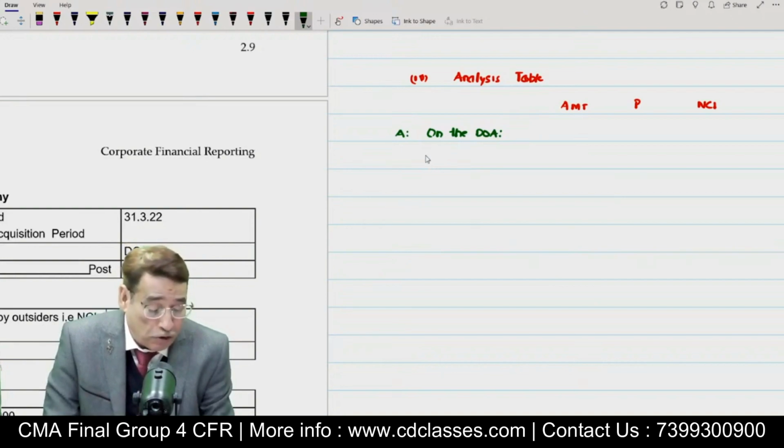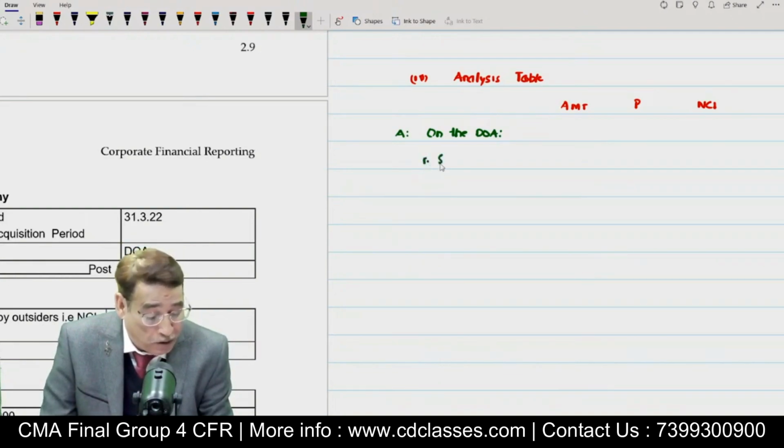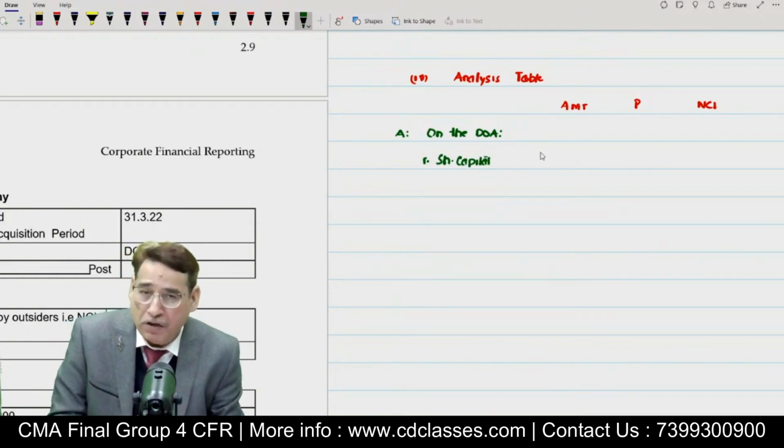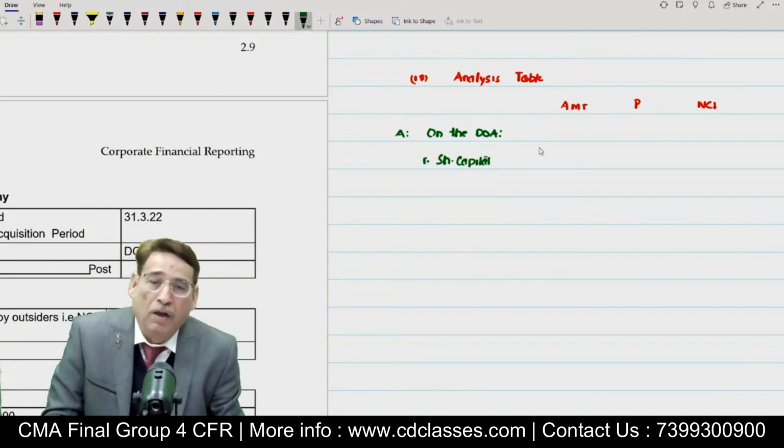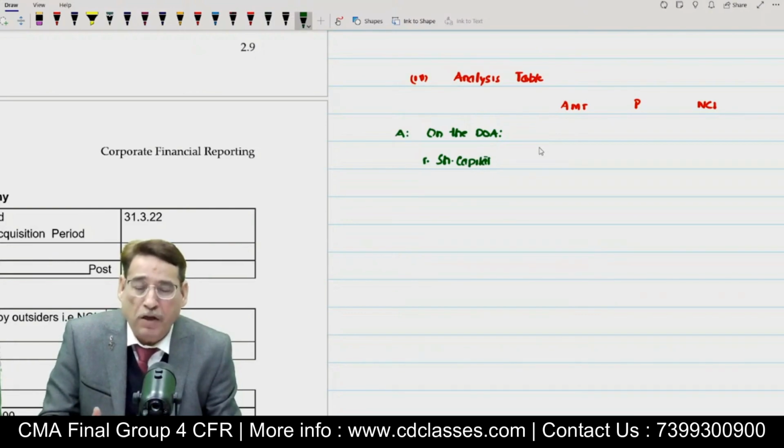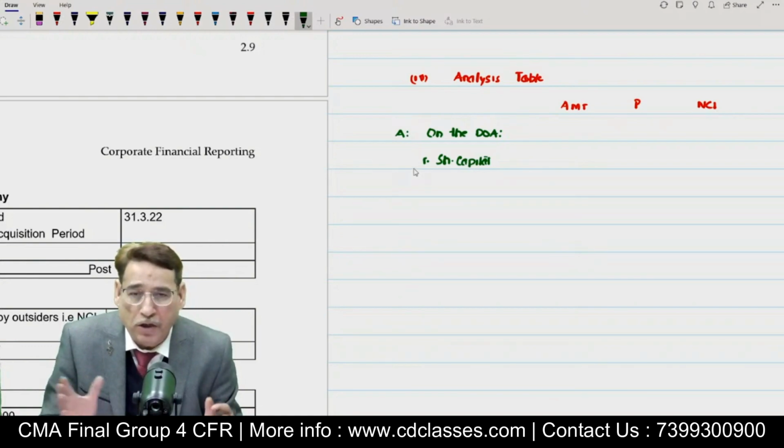Now, my first question obviously will be, kindly let me know the amount of share capital of the subsidiary company on the date of acquisition. Remember, the date of acquisition this time is 30th of September, and you have been given the share capital of the subsidiary company on the last day of the balance sheet, which is 5 lakh.